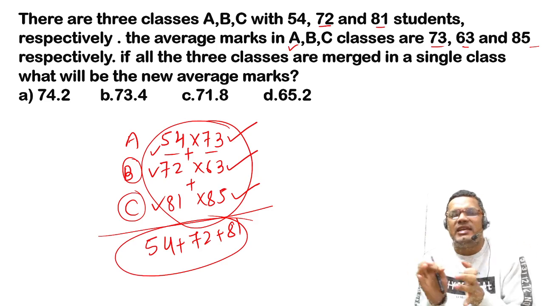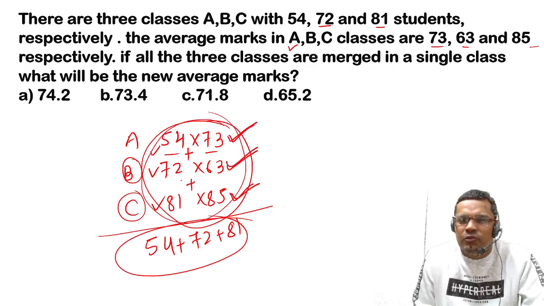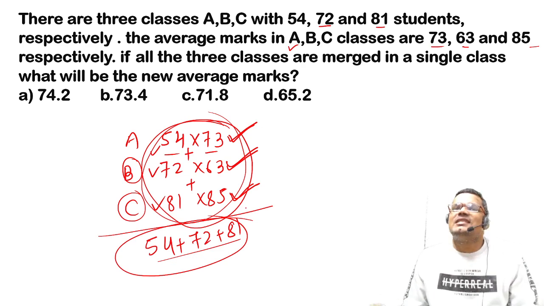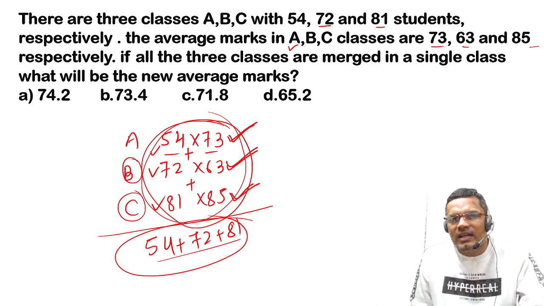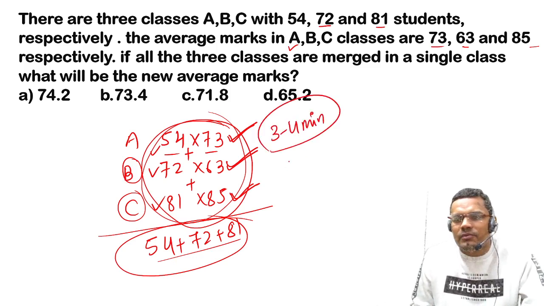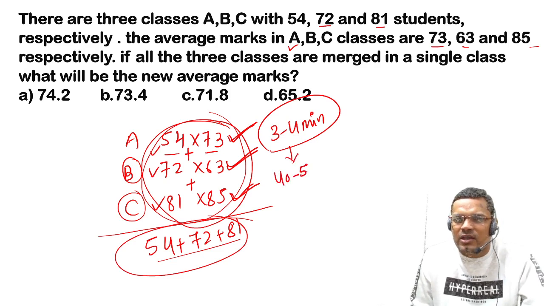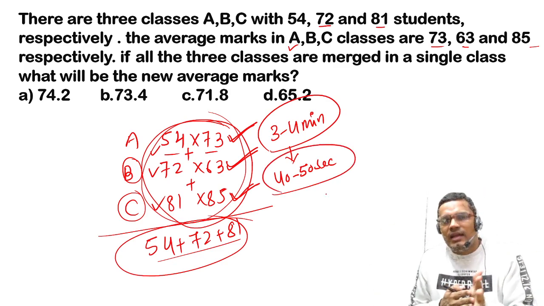That is one calculation, two, three, the addition is the fourth, adding 54, 72, 81 is the fifth, and the sixth calculation is the division itself, which is again a big calculation. So it will take around 3 to 4 minutes, right? But with the help of logic you can solve this question in 40 to 50 seconds only. How, I will tell you in the later part.